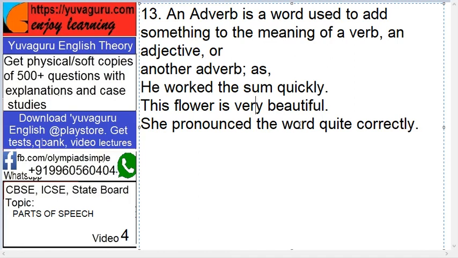She pronounced the word quite correctly. Now this is easy because "ly" is there, so it is definitely correctly. But don't go for "ly" only. Remember where it fits in this definition. She pronounced the word quite correctly. So what is the verb in this? Pronounced. Now that correctly adds to it. So that's why it is called an adverb. Do not only think in terms of "ly" for adverbs.